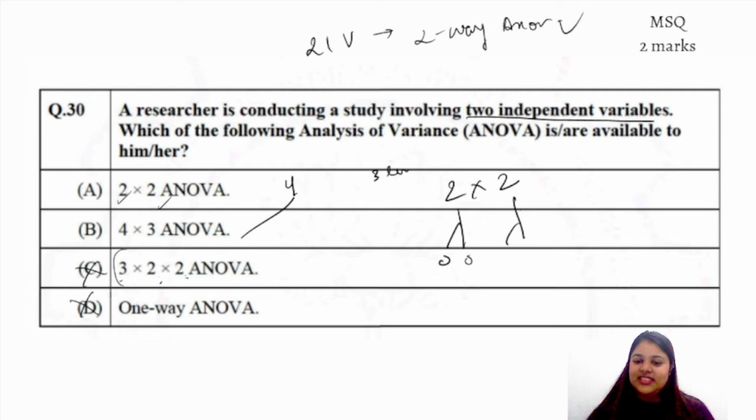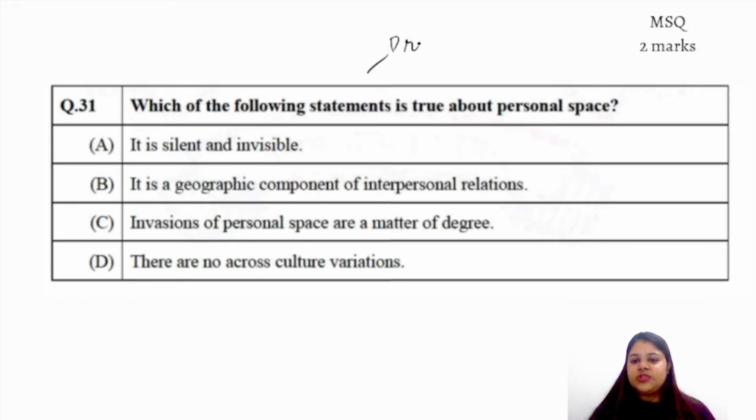We'll discuss that. Right. Now moving forward, the question is basically based on proxemics. Right. So obviously personal space is a silent and invisible area. We cannot see it, everyone has a defined invisible area for them. So it is a geographical component of interpersonal relationship.